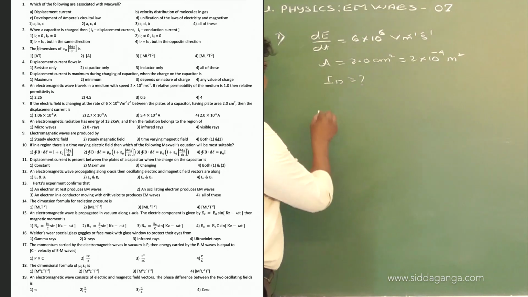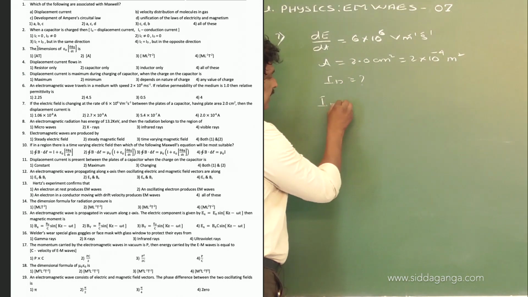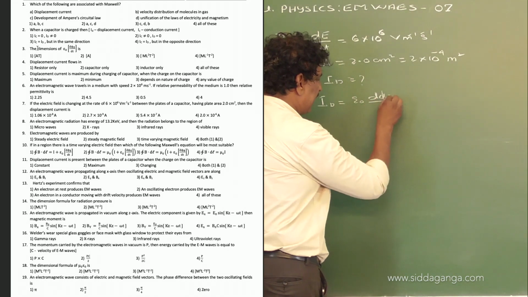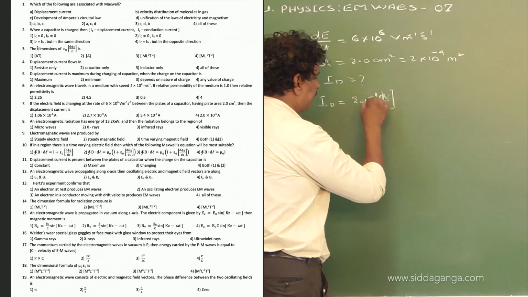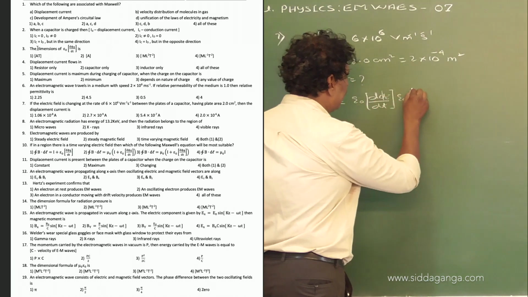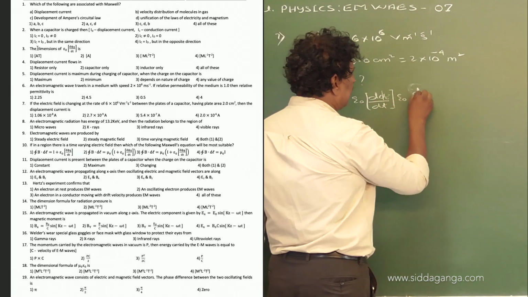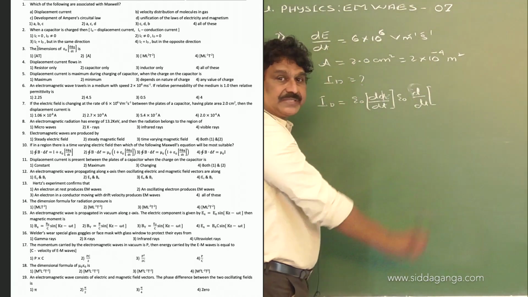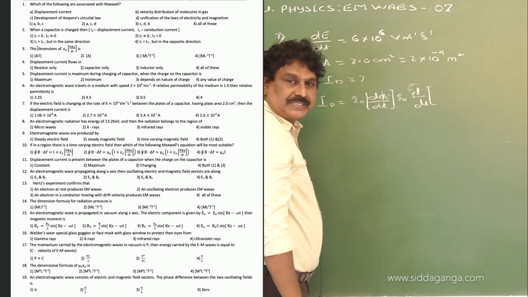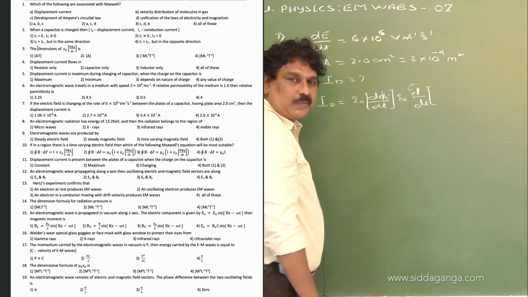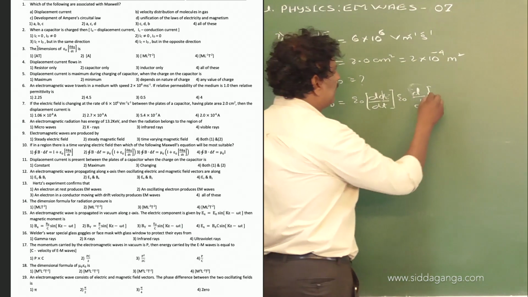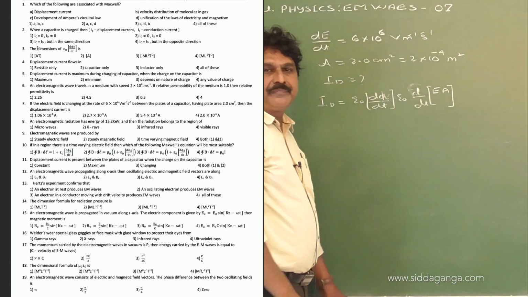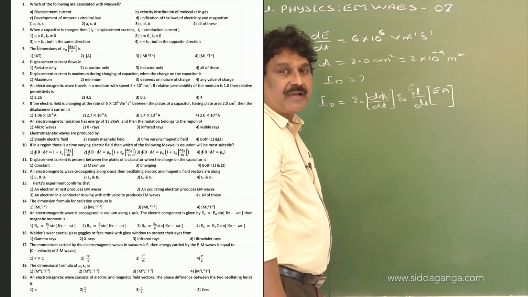Now the displacement current ID is equal to epsilon naught into d phi E by dt, or epsilon naught into d by dt of phi E. Now that phi E is the electric flux passing through a surface between the plates of the capacitor, that is equal to E into A. By definition, phi E is equal to EA cos theta.